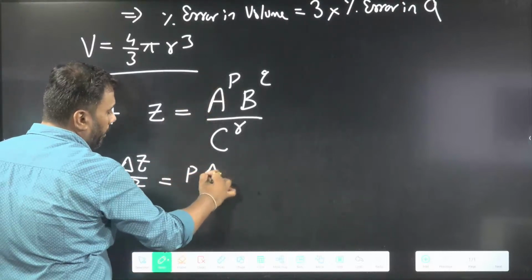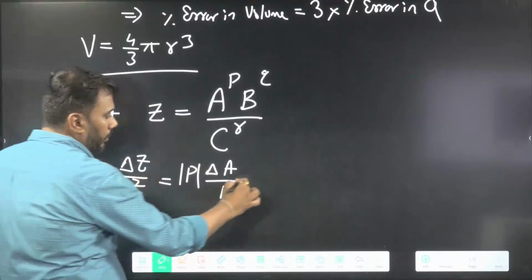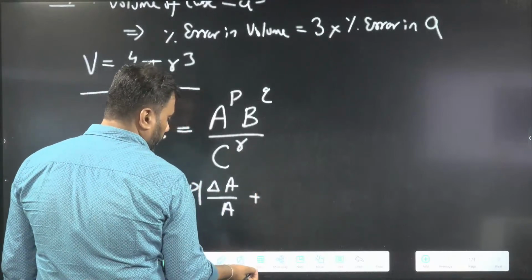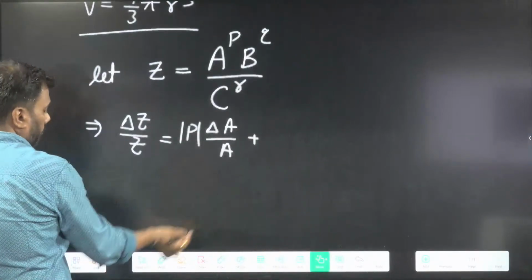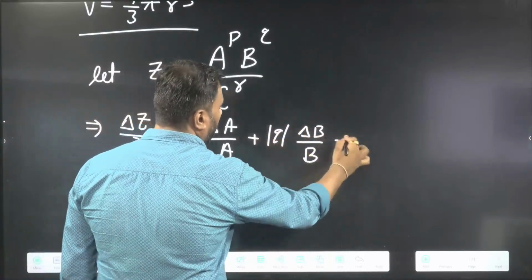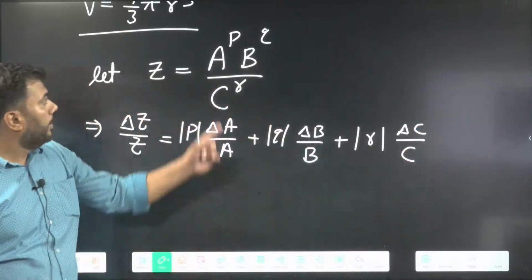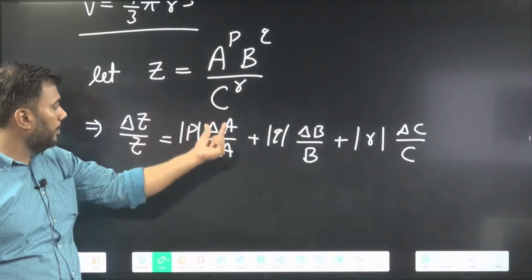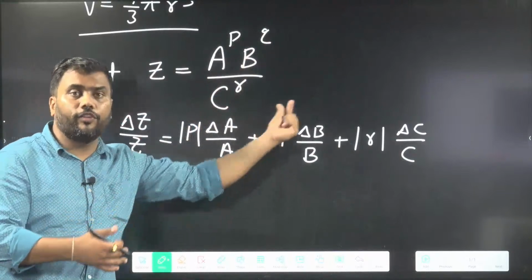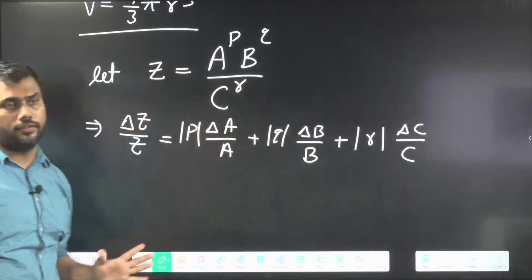It will be magnitude of power P times relative error in A, plus magnitude of power Q times relative error in B, plus magnitude of power R times relative error in C. A to the power P, so P times relative error in A. B to the power Q, magnitude of Q times relative error in B. C to the power R, magnitude of R times relative error in C.